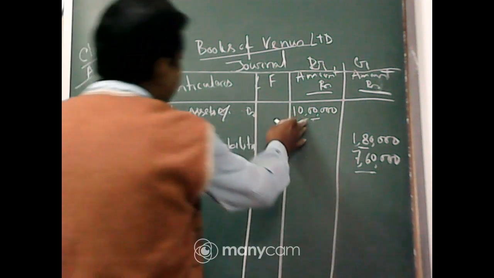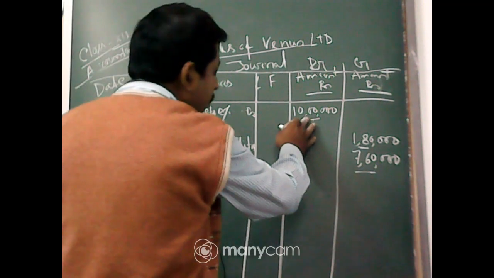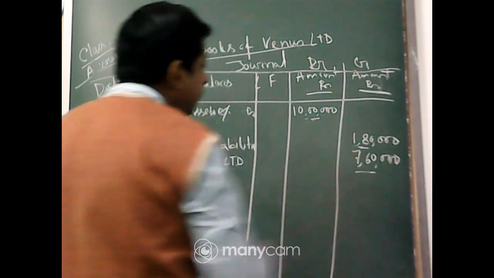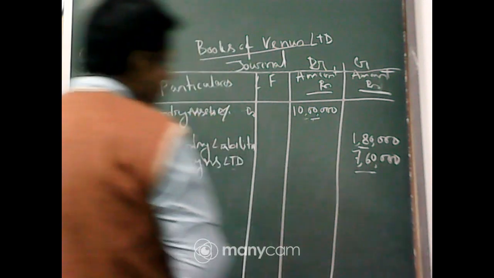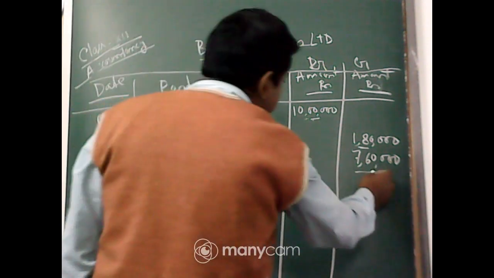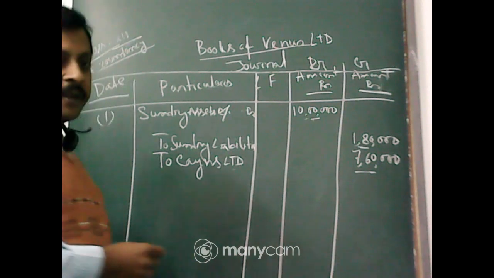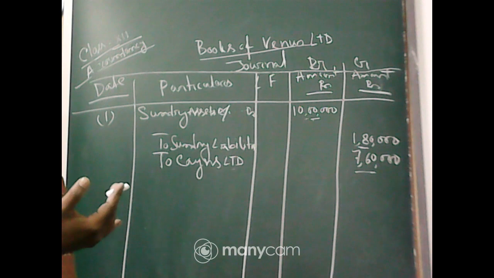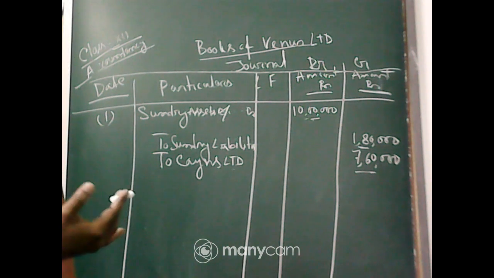From total assets, if you deduct the total liabilities, net assets will become 8,20,000. But we are actually paying 7,60,000. So there is still 60,000 we are paying less, because they agreed to take 7,60,000 through issue of debentures.